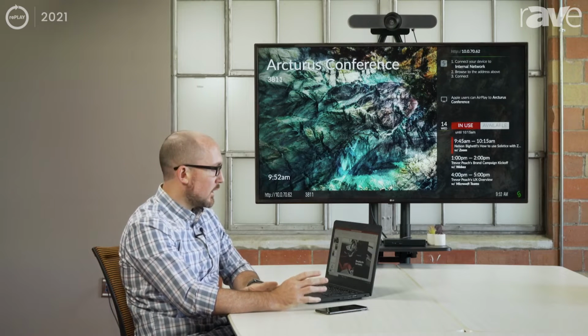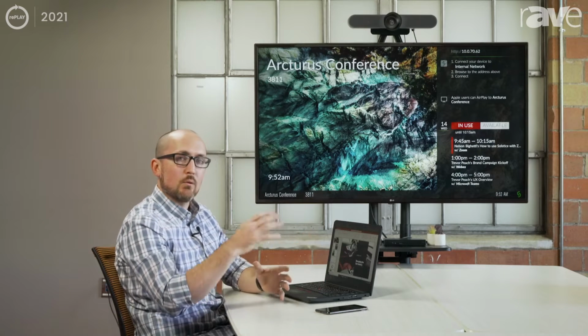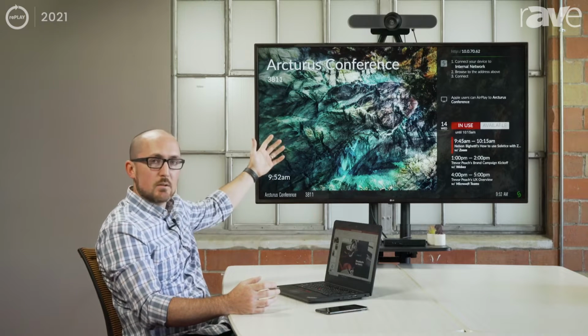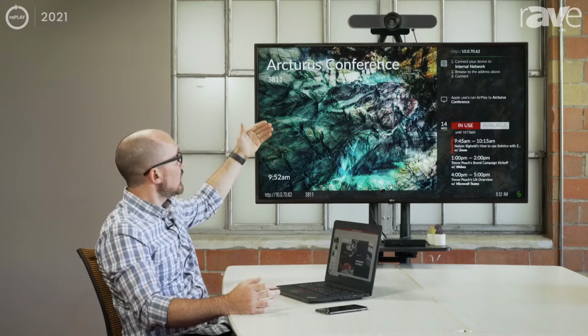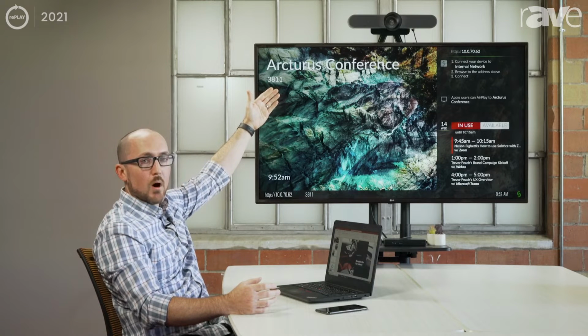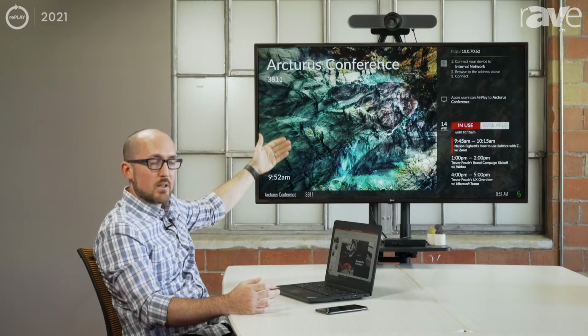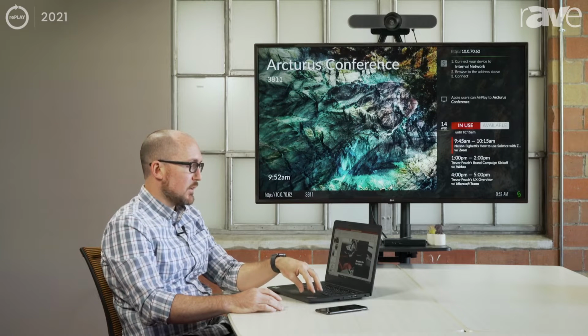Zoom Rooms systems. So I walk in, I'm a meeting host, I want to have a meeting with a combination of people in the room and remote participants, and so I've set up a Zoom meeting ahead of time. Now in the space itself, in the room, we've got a Solstice pod that's connected to the display by HDMI, as well as connected to the room audio and video device by USB. And then lastly, the Solstice pod is also attached to the local Wi-Fi and Ethernet network, as is my device here. So we're both on the room Wi-Fi.